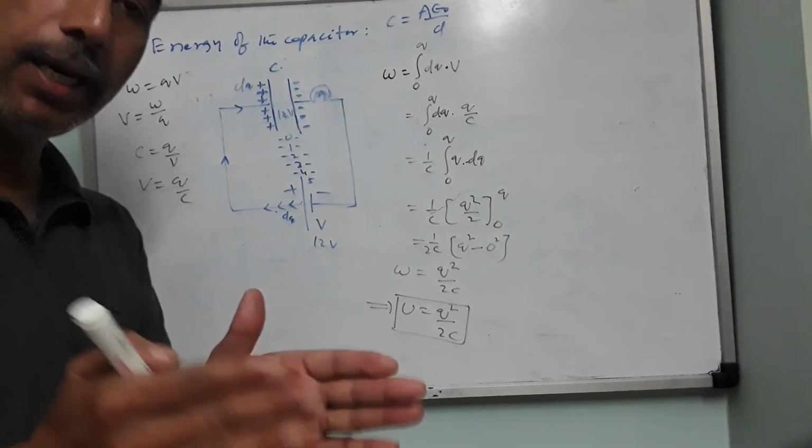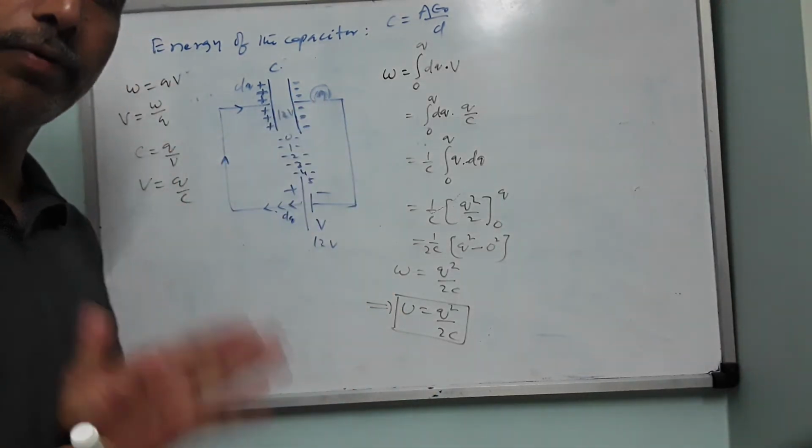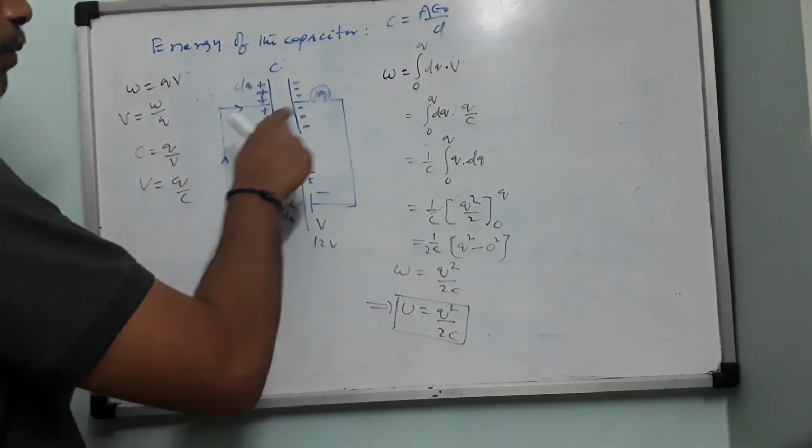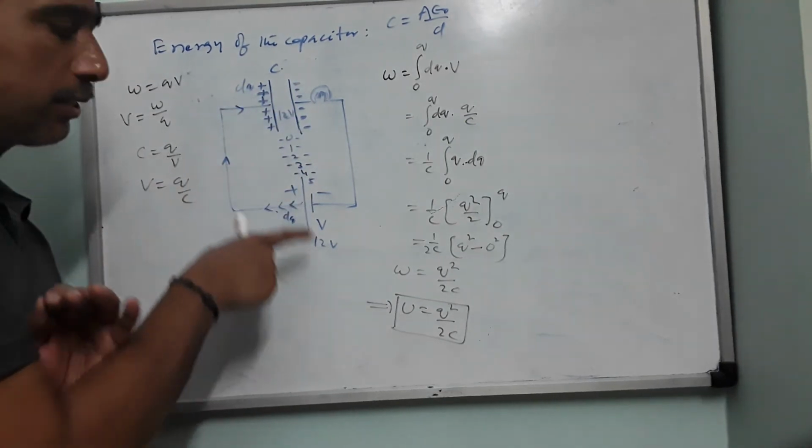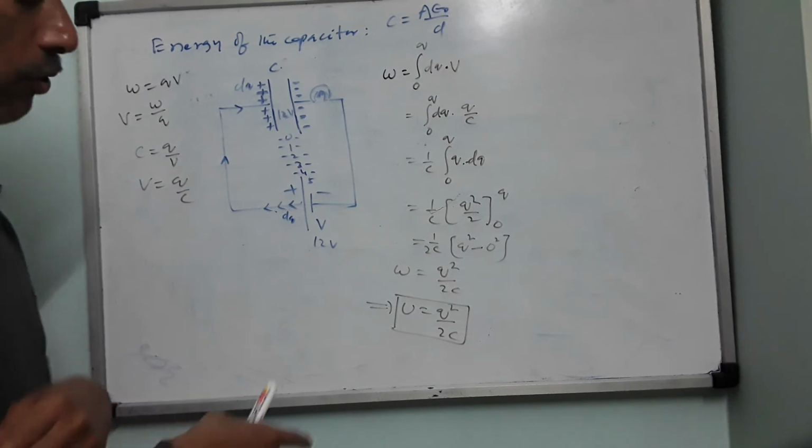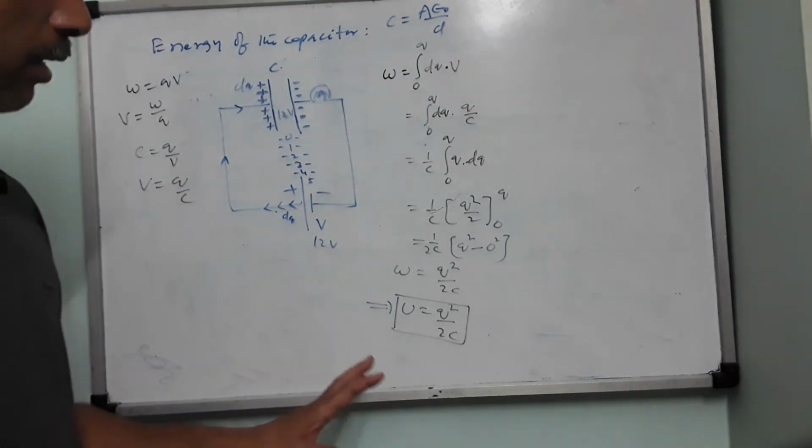So where does it reside? Energy will be there in the electric field. Where is the electric field? The electric field is there in between the plates. So that is the energy available with the capacitor. U equals Q square by 2C. That's all, this is the energy.